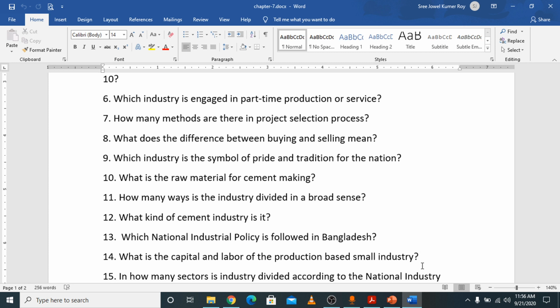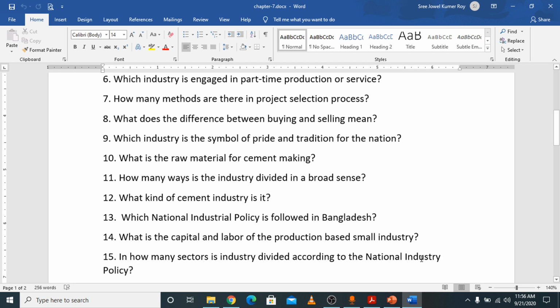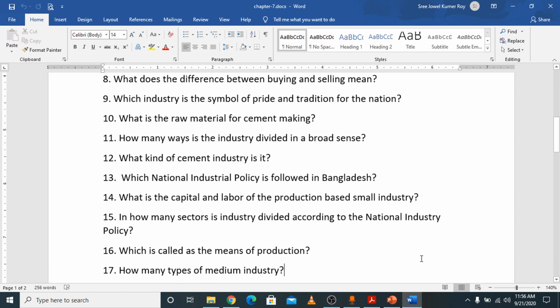Capital is 50 lakh to 10 crore and the number of labor is 25 to 99. In how many sectors is industry divided according to the national industrial policy? According to the national industrial policy, the industry can be divided in 2 ways: manufacturing and service.